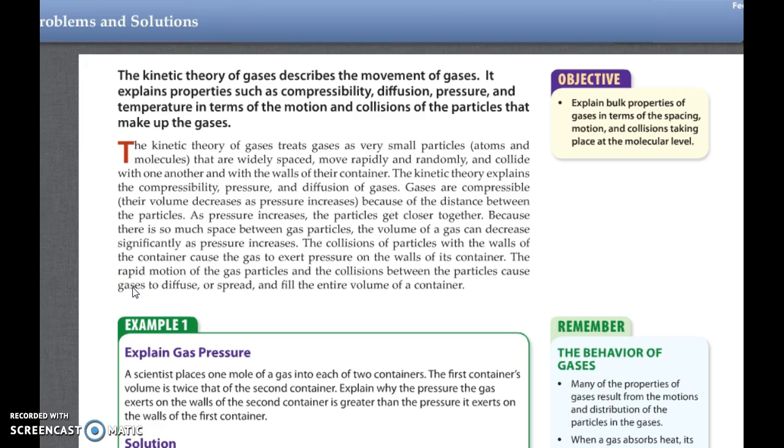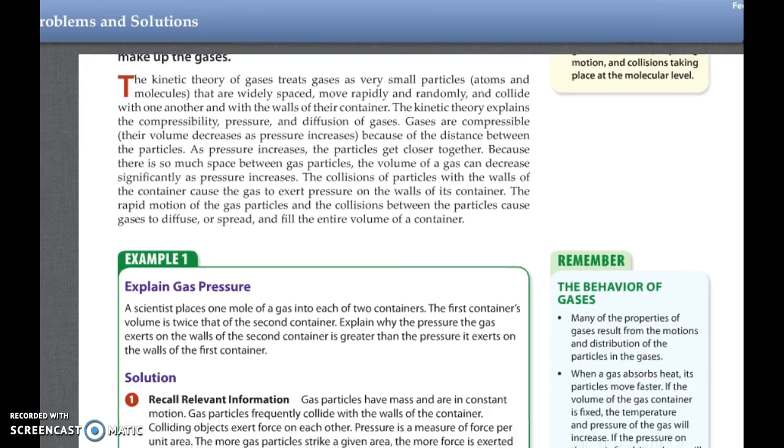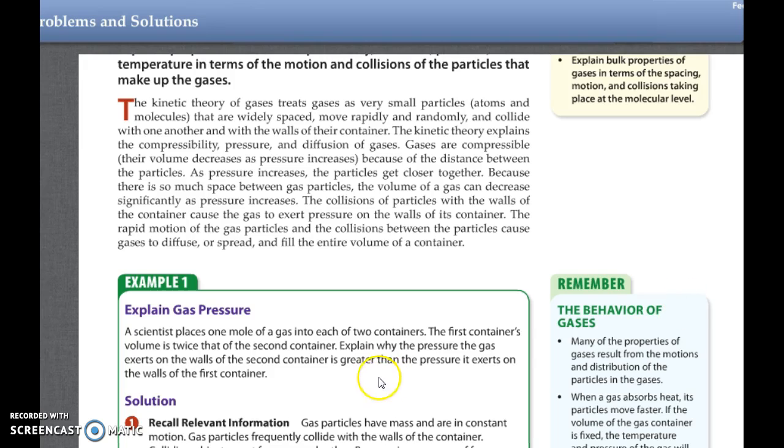Example 1, explain gas pressure. A scientist places 1 mole of a gas into each of 2 containers. The first container's volume is twice that of the second container. So the second container is smaller. Explain why the pressure the gas exerts on the wall of the second container is greater than the pressure it exerts on the wall of the first container. The first one's twice as big, and we're saying that the smaller container is going to have more pressure. Why? Hit pause and think of your answer.